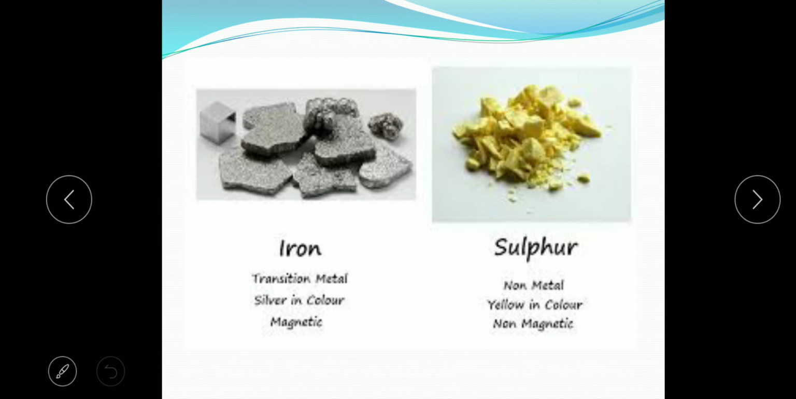One activity is given in your book, that is activity number 8. This is iron and this is sulfur. So iron is a transition metal and sulfur is a non-metal. Why is it a transition metal? Because it has variable valency. And what is the physical property of iron? Iron is silver in color and sulfur is yellow in color. And iron is magnetic and sulfur is non-magnetic.